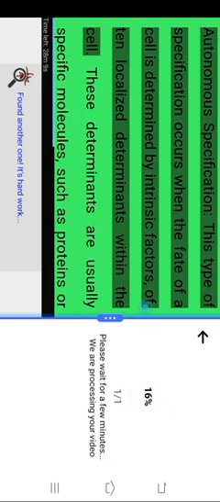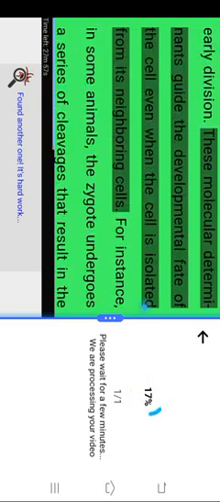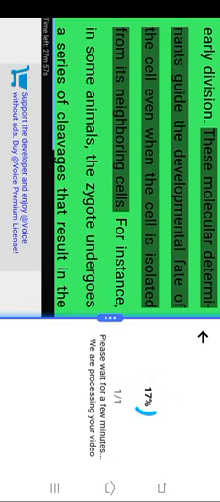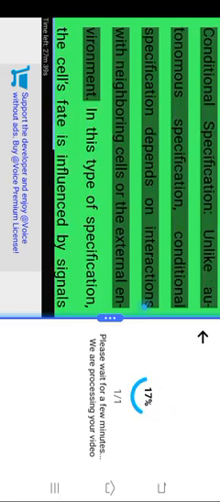Autonomous specification. This type of specification occurs when the fate of a cell is determined by intrinsic factors, often localized determinants within the cell. These determinants are usually specific molecules, such as proteins or RNAs, that are unequally distributed within the cytoplasm of a cell during early division. These molecular determinants guide the developmental fate of the cell even when the cell is isolated from its neighboring cells. For instance, in some animals, the zygote undergoes a series of cleavages that result in the unequal distribution of mRNA and proteins, which influences the future developmental fate of the cells.